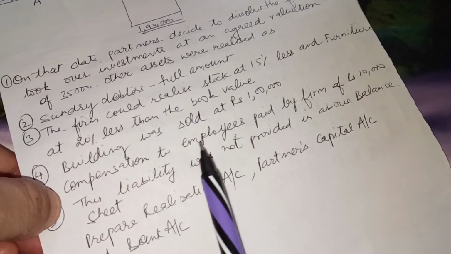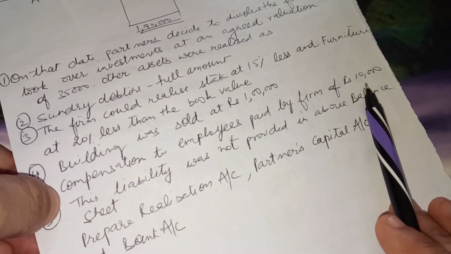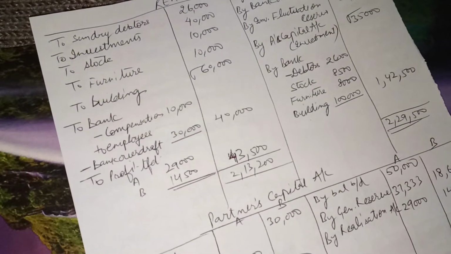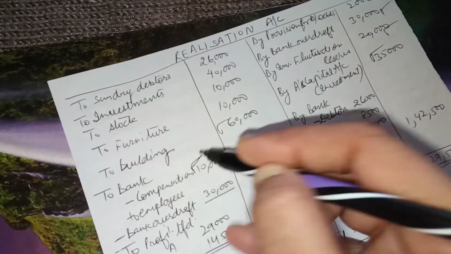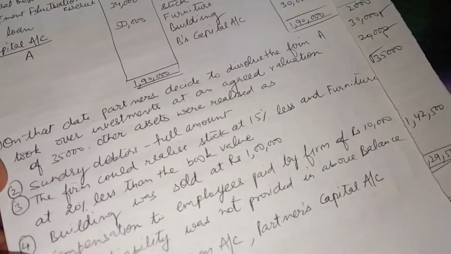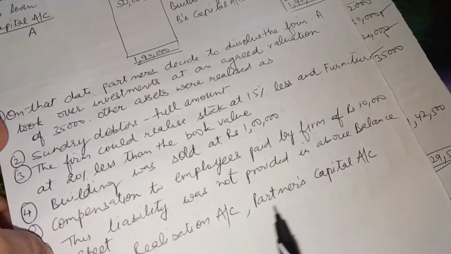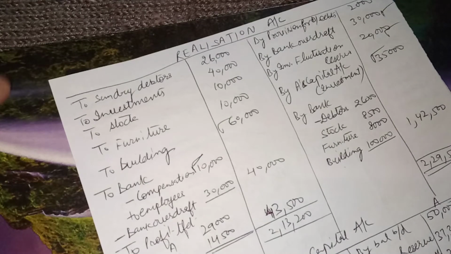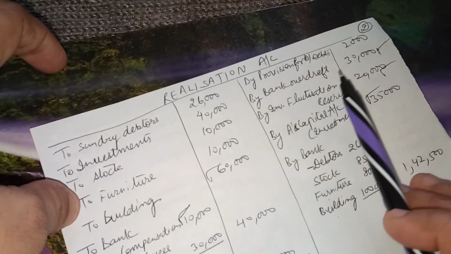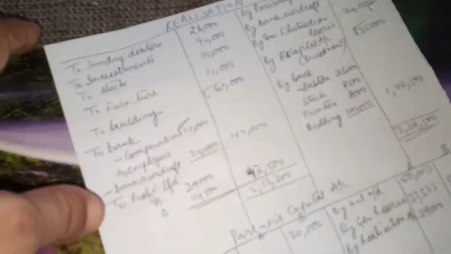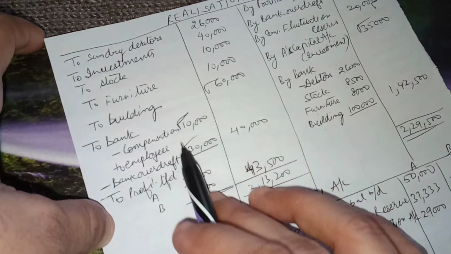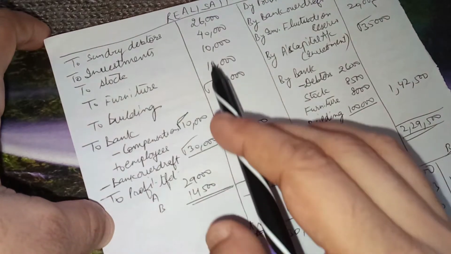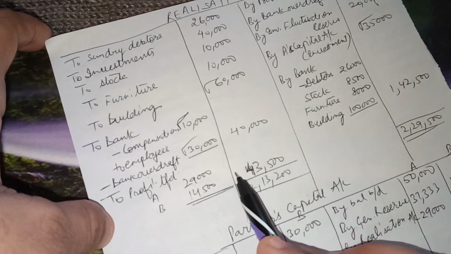And now the entry for compensation to employees paid by the firm for 10,000. Compensation is to be paid, so that compensation payment is 10,000. And after that another payment we will make. Here is bank overdraft 30,000. We will also make the payment of this bank overdraft. So the payments will be there. It is the amount realized here, and we will balance the realization account.